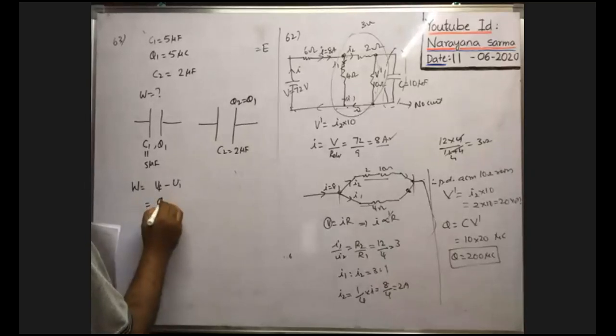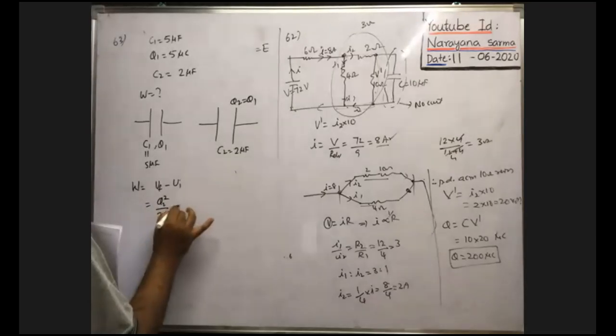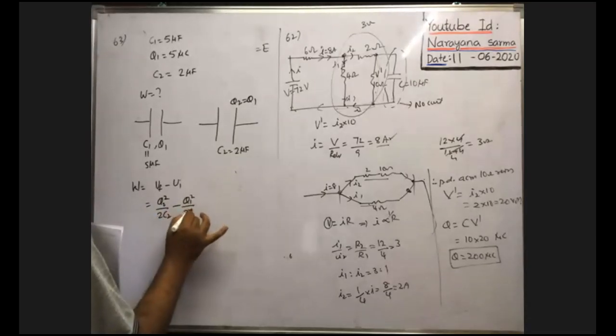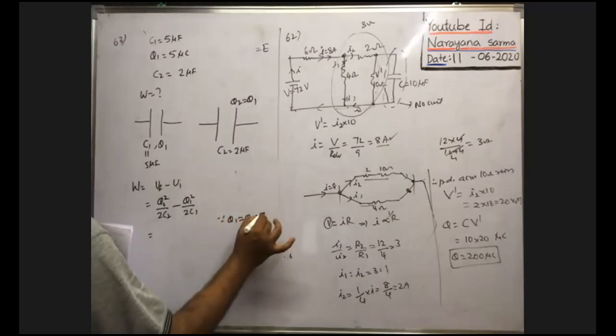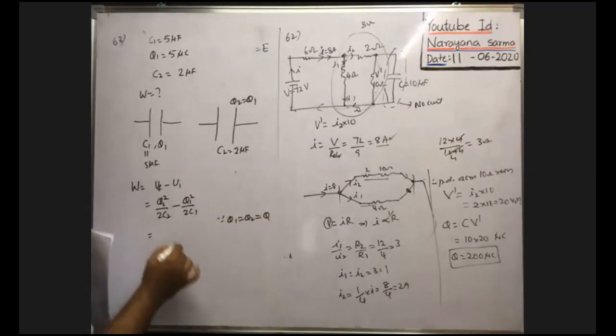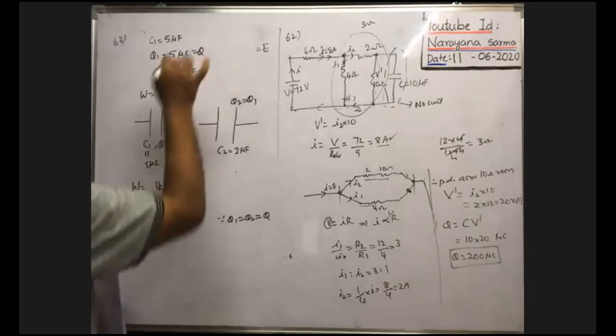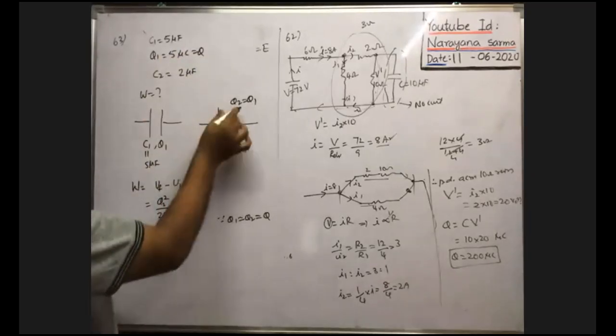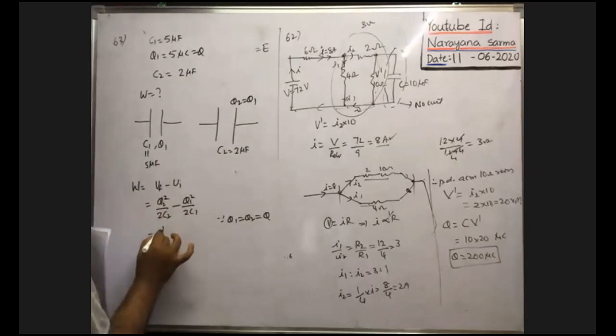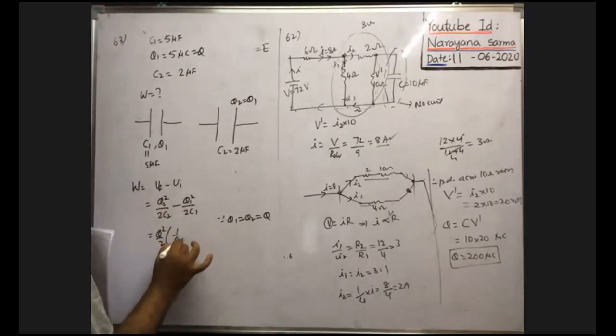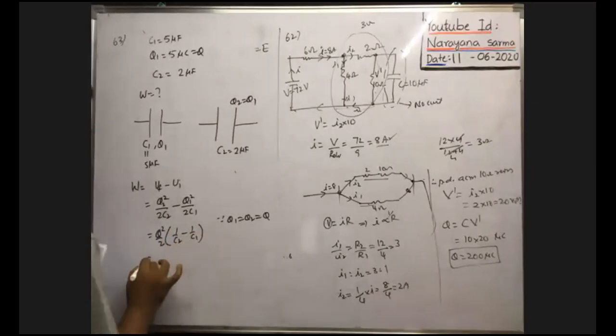So Q2 square by 2C2 minus Q1 square by 2C1. Here, since Q1 is equal to Q2 is equal to Q, charges are same. So you write Q square by 2 common, Q square by 2 into 1 by C2 minus 1 by C1. So now you substitute the data.